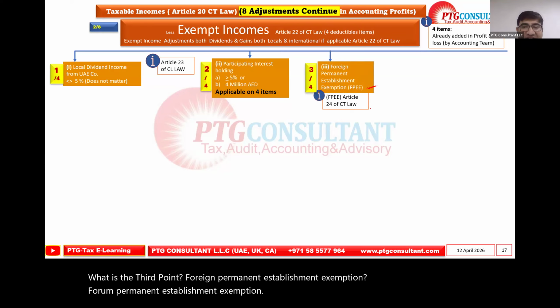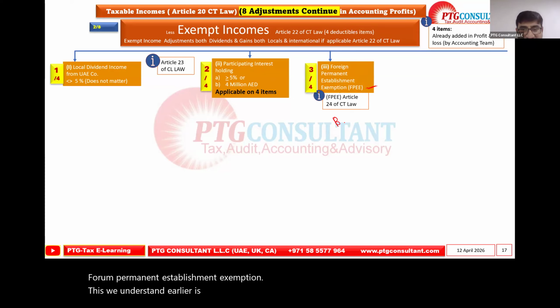This we understood earlier as a branch. We discussed it as a branch. Just have that understanding, although the PE definition is much more comprehensive. So if you're getting income from the PE and you opt for the exemption, if you elect, they call it the election, then again it will be exempt, right?